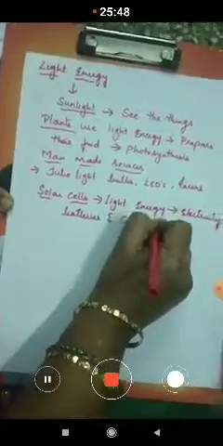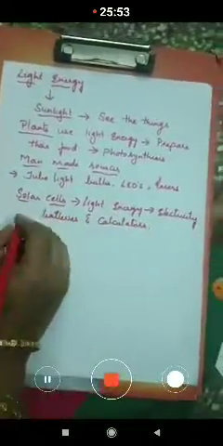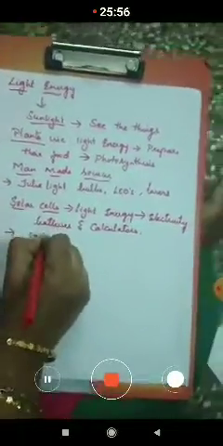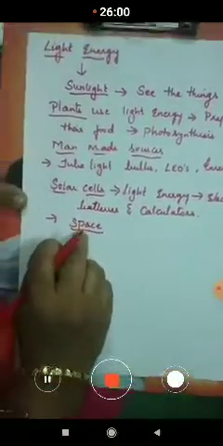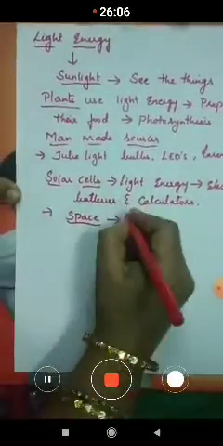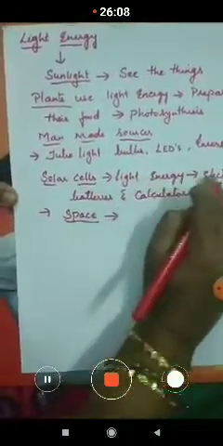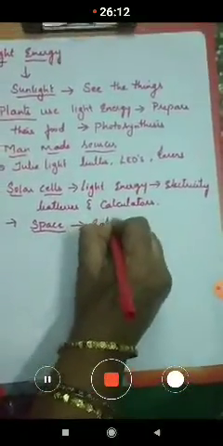Yes, they are also used in space, where the light energy is being converted into electricity in the satellites, children.